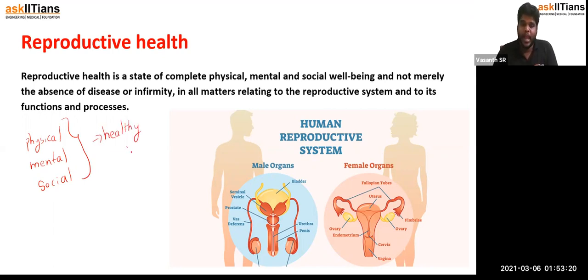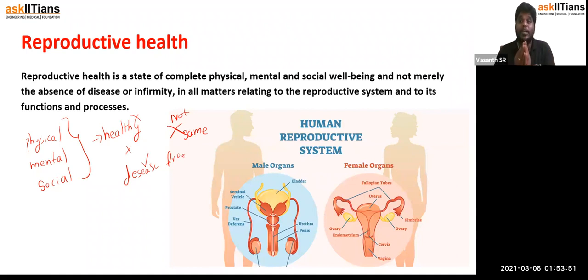So healthy and disease-free are not the same. Not the same. A person who is physically healthy but mentally not healthy, we cannot call him healthy. We just call him disease-free. If he is not well psychologically, and socially, if he is not well off, then he is just disease-free. He is not healthy.